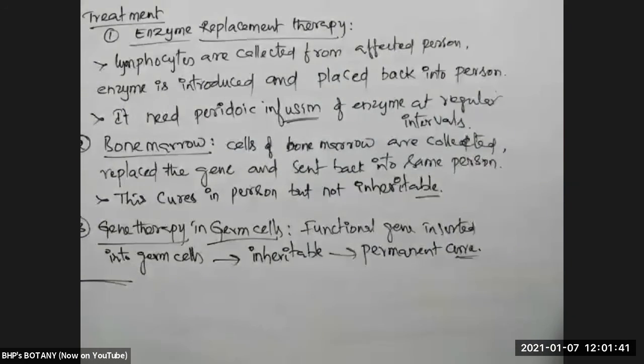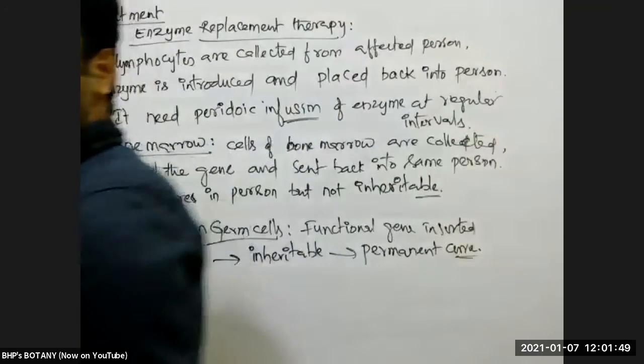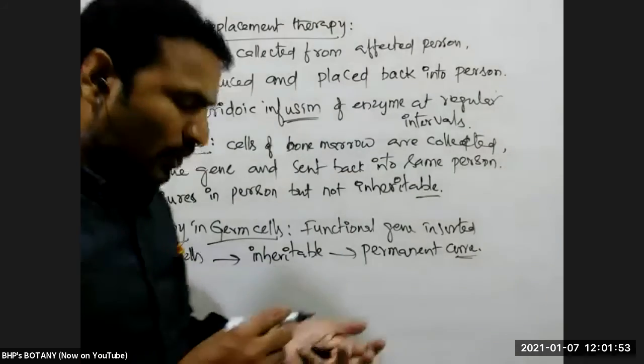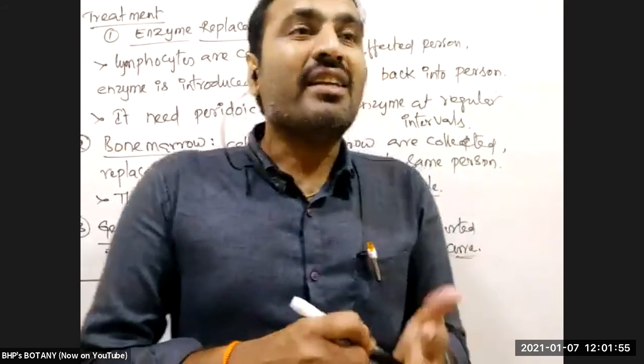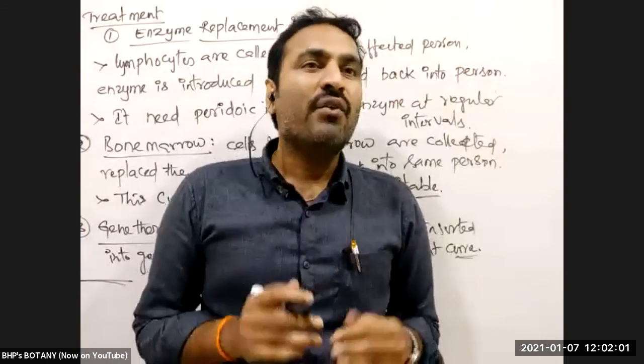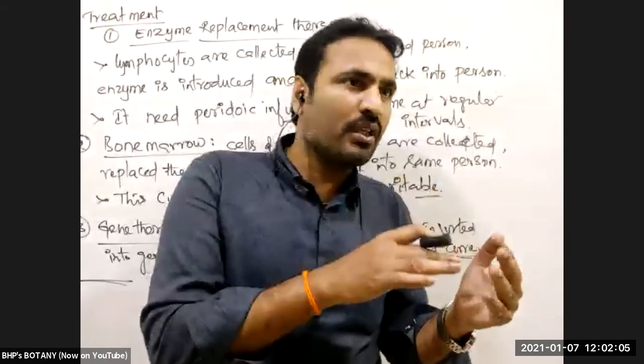Suppose any recessiveness is needed, but it is showing dominance, what can we do? Suppose dominant characters are producing some defects. Dominance means when a gene is undergoing expression, it will produce a protein.